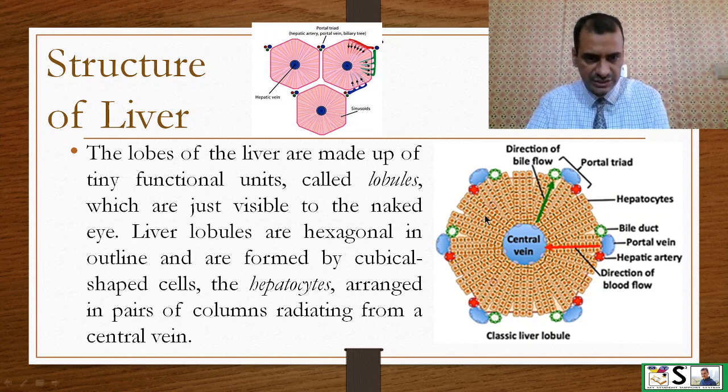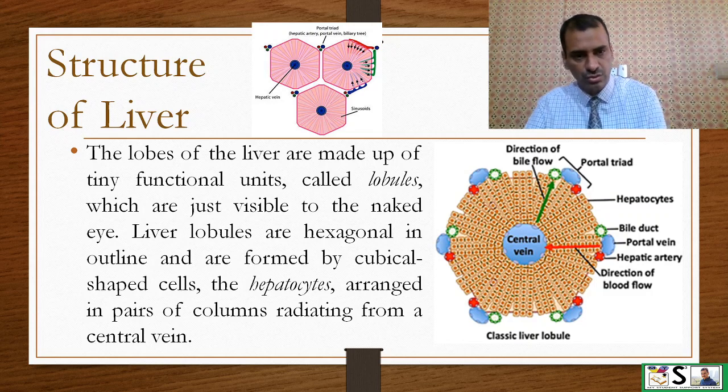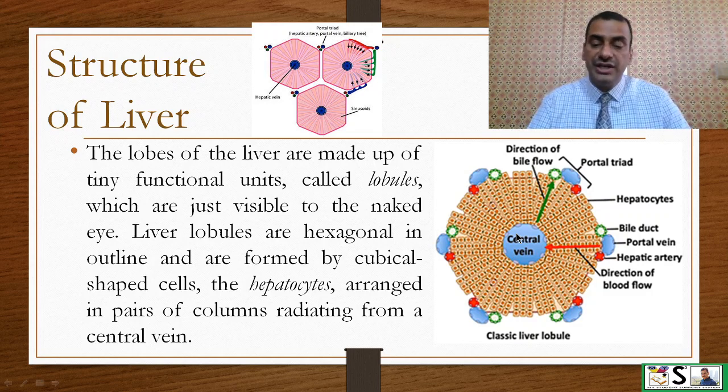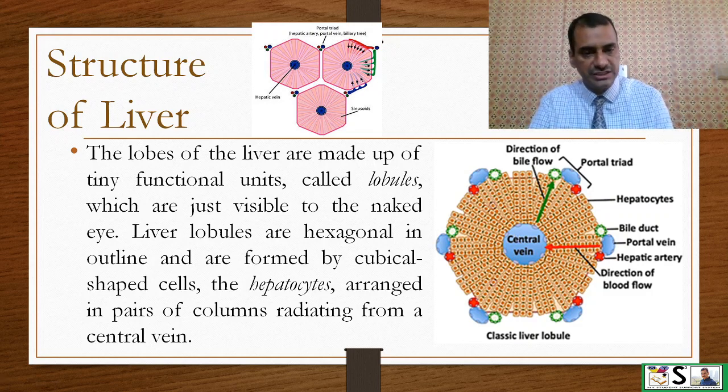These cubicle shaped cells, known as hepatocytes, are arranged in pairs of columns radiating outwards from the central vein. So this is one lobule, and they are arranged like this and finally the liver is formed.